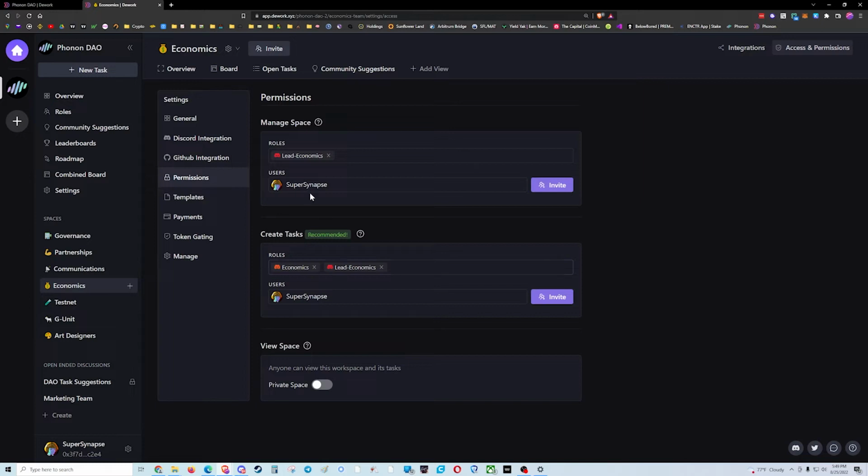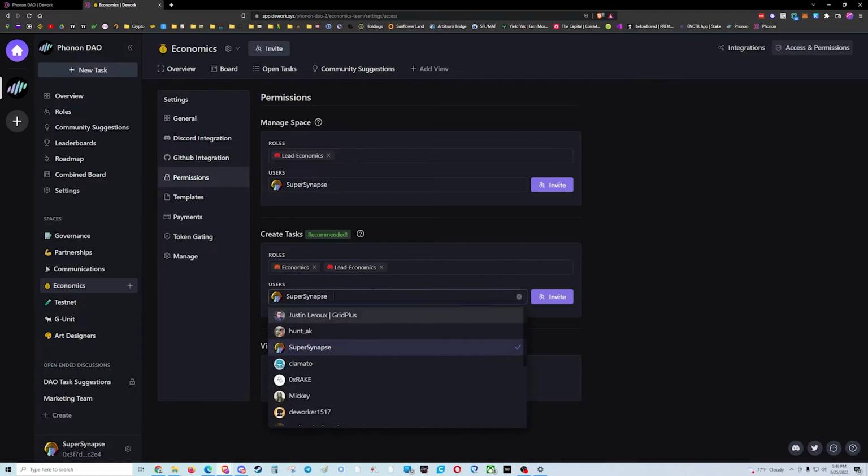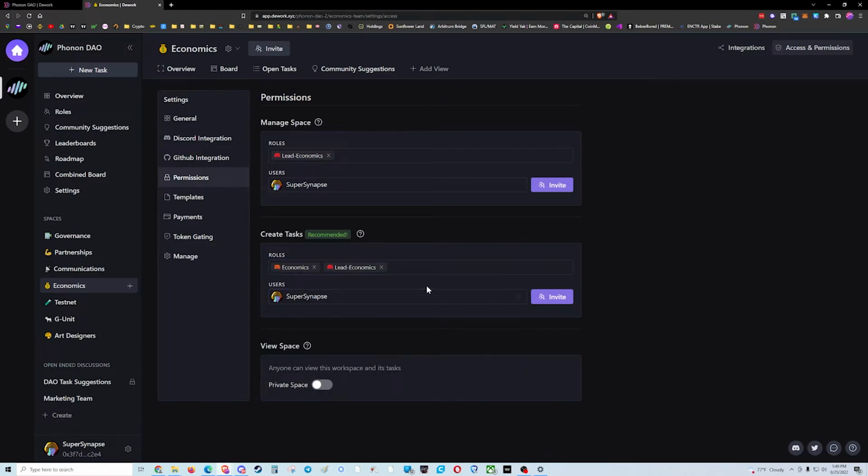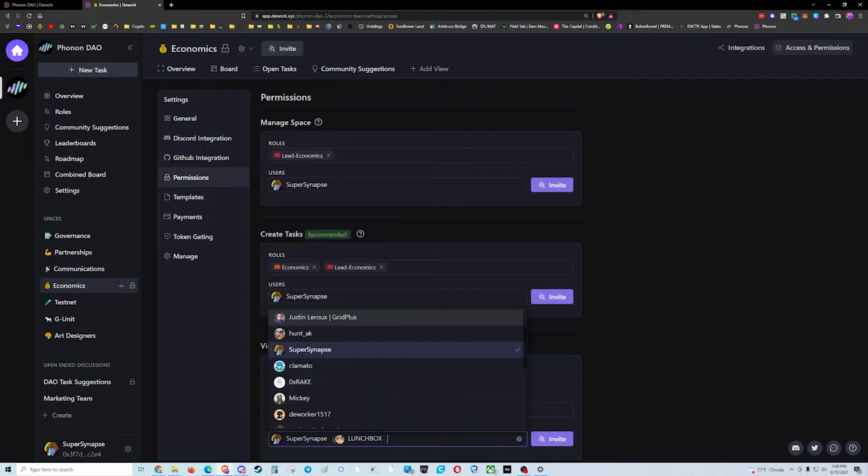And again, same way, I would prefer that we use the economics role in Discord or the lead economics role rather than just willy-nilly assigning people here who don't have that role. And then down here we have a private space. If that's clicked, then you can choose who can see it, who can't.